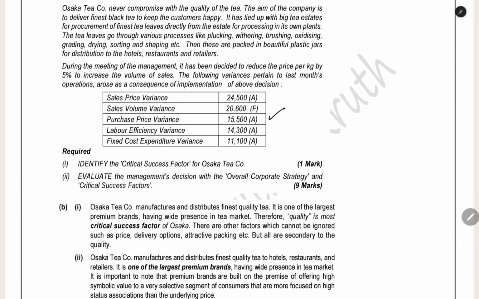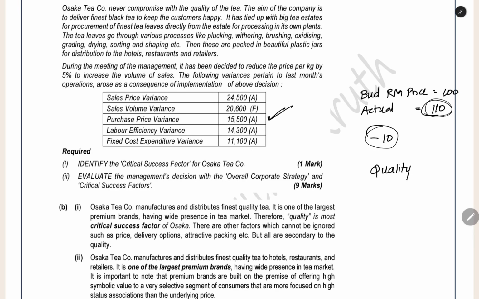The next thing is purchase price variance. What is the meaning of purchase price variance? The budgeted raw material price, for example, is 100, and the actual raw material price which you purchased is 110, negative 10 rupees. You are getting an extra 10 rupees loss on each and every unit which you are purchasing. So this is the indication of a negative purchase price variance. Why are we paying extra rupees for raw material? Because we want the highest quality tea leaves. The raw material should be very high quality, only then will the tea be very high quality. Because of that we are paying extra rupees for the raw material. That is the meaning of negative purchase price variance.